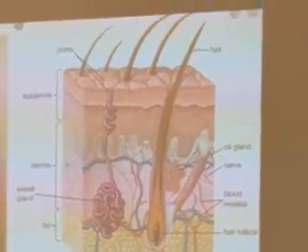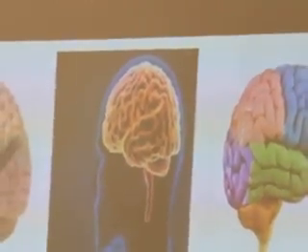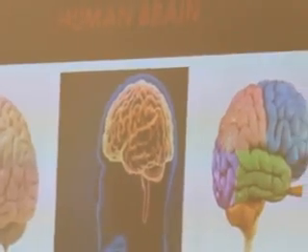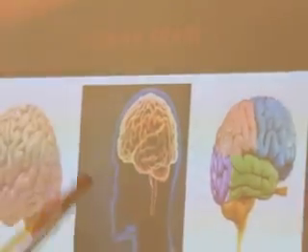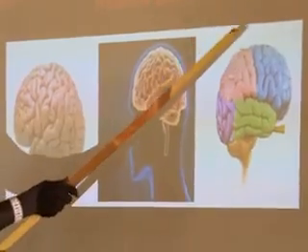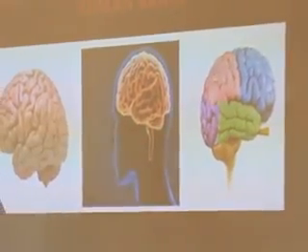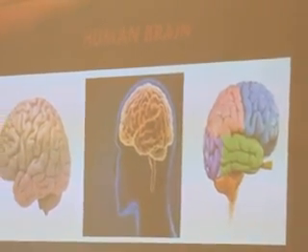Let's look at the next organ, which is the one I call the powerhouse, the brain. The brain is the engine room of the human body, carrying out or managing all homeostatic processes. If you look at it here, the first is the forebrain, the midbrain, and then you have the hindbrain behind.